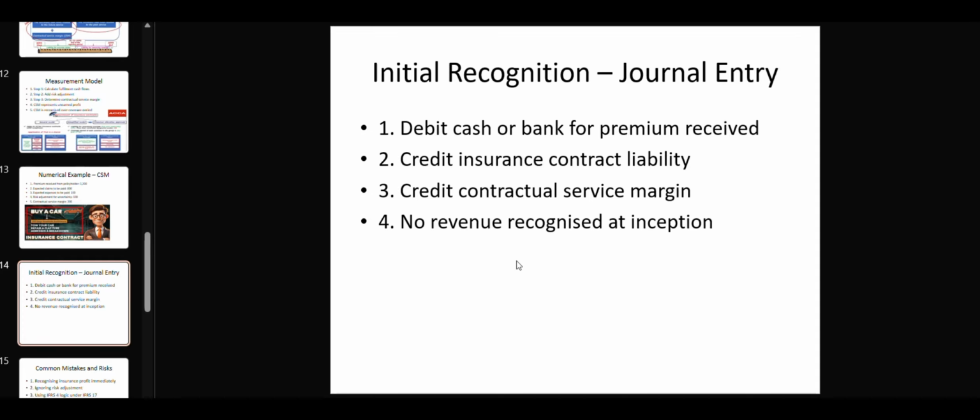This means that when we record the journal entry, we debit cash for 1200 because money is received. We credit insurance contract liability for 1000, representing the obligation to pay future claims. We credit the contractual service margin for 200, representing deferred profit. No revenue is recognized at the inception of the contract.